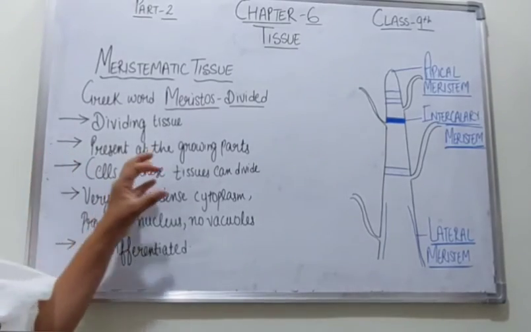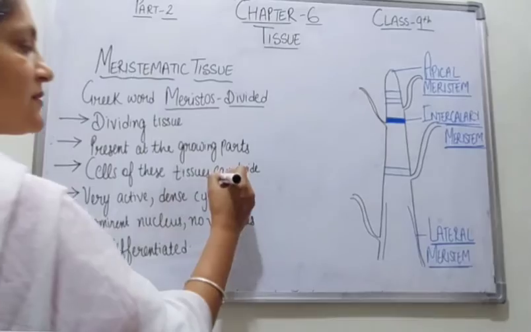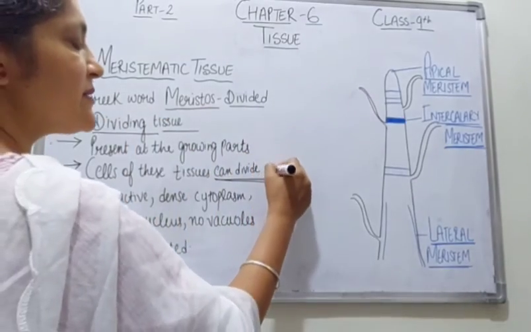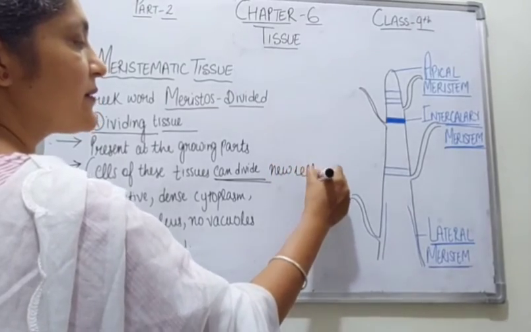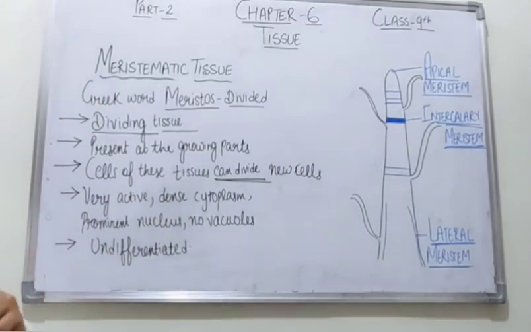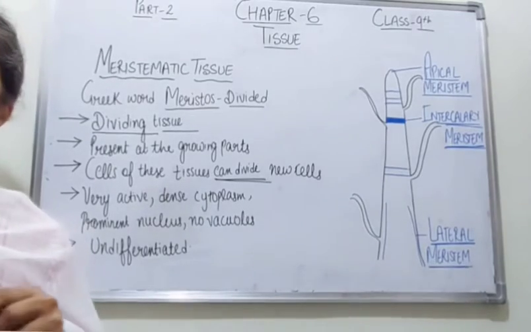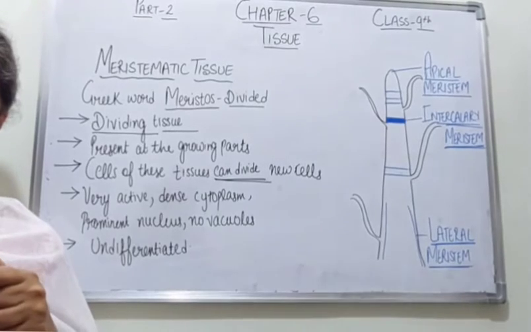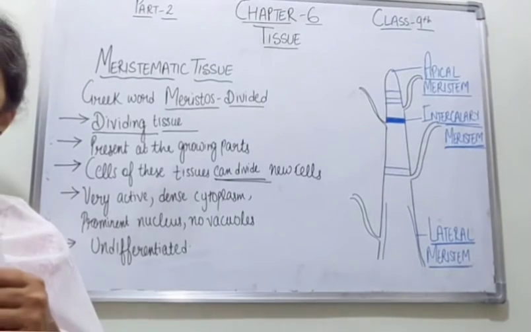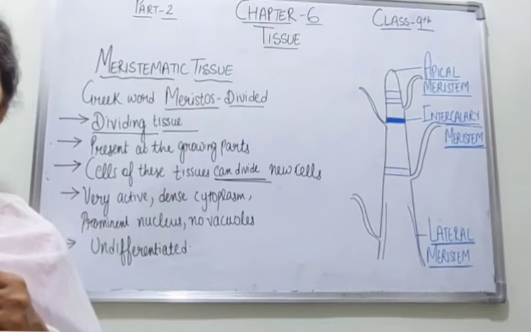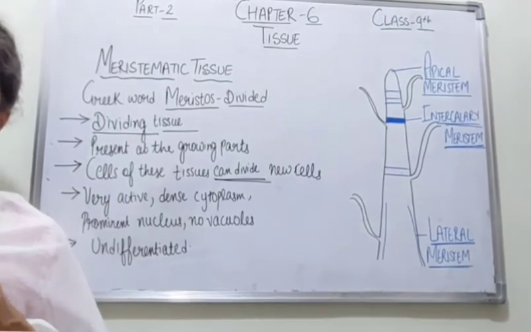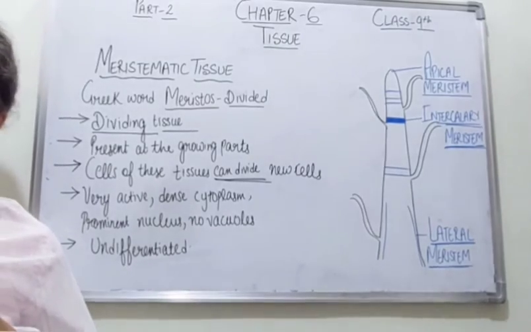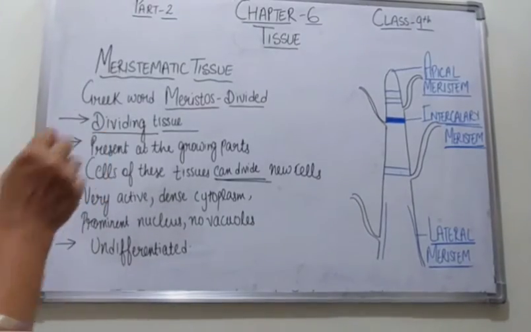Now the cells of these tissues can divide. That's why they are known as dividing tissues. They always divide to form new cells. Right, students? In the initial stage, these cells have no specific functions. They just go on dividing. After a certain stage, they become a specific group of cells, tissues which have specific functions. So in the starting stage, division of labor is not present in these meristematic tissues.